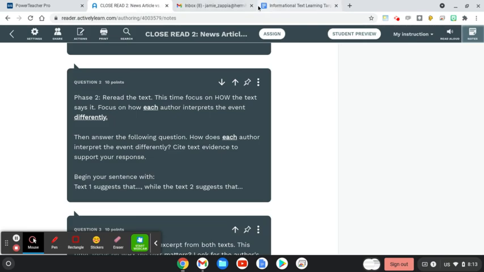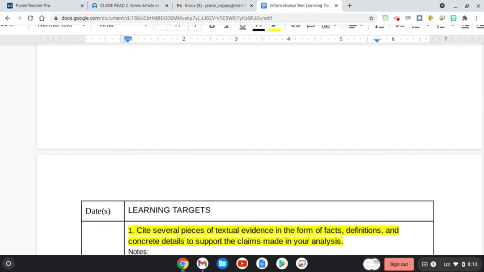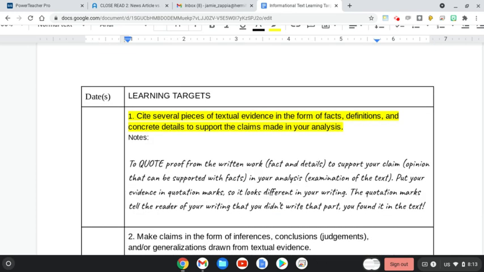As we get into this, we do want to go back to learning target number 1. You will have to have two pieces of evidence because there's two different texts you're looking at here. Cite a piece of evidence in the form of a direct quote, as in pull something directly from the text, to support how you see that interpretation being different of the event between the two.